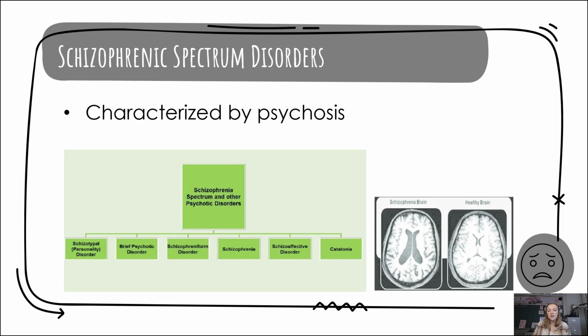One of the key characteristics is the idea of psychosis. Psychosis is a severe mental state where a person has trouble telling what's real. It affects how they see, think, and feel, leading to things like false beliefs or delusions, seeing or hearing things that aren't there, hallucinations, and very confused speech or behavior.